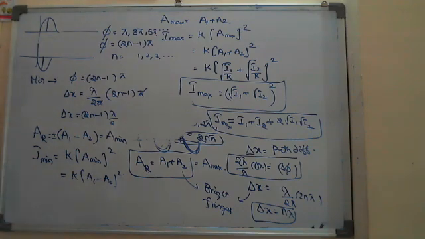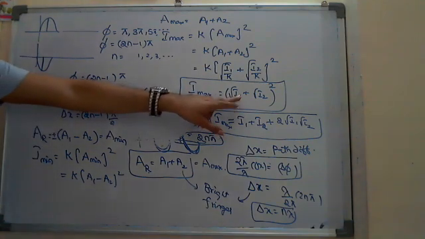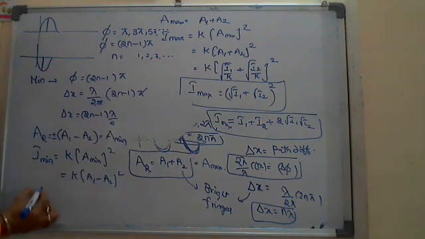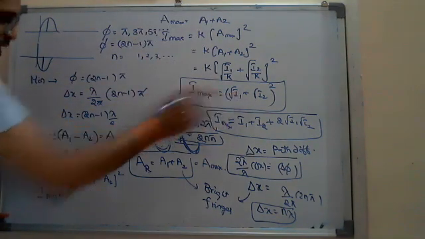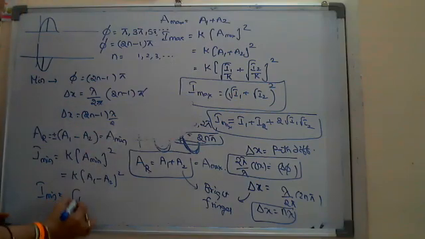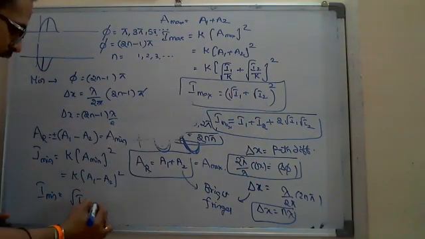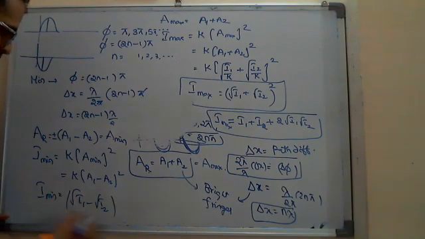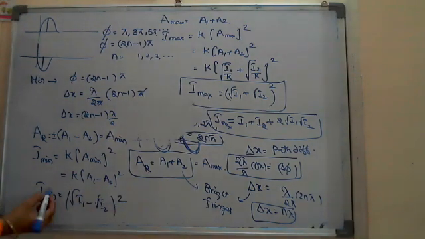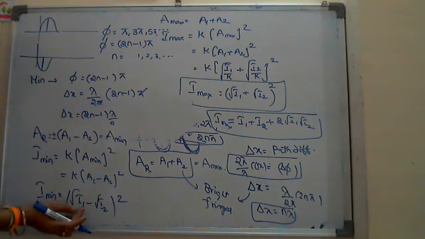While finding it in terms of I1 and I2, if you derive in the same way, you will get I minimum equals root of I1 minus root of I2 whole square. And you don't write plus or minus. Whether I1 is greater or I2 is greater, finally you will get plus only, because intensity is a scalar.